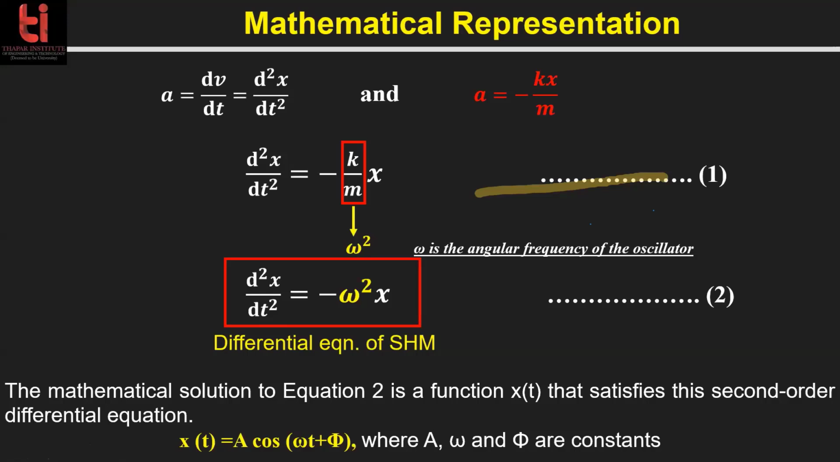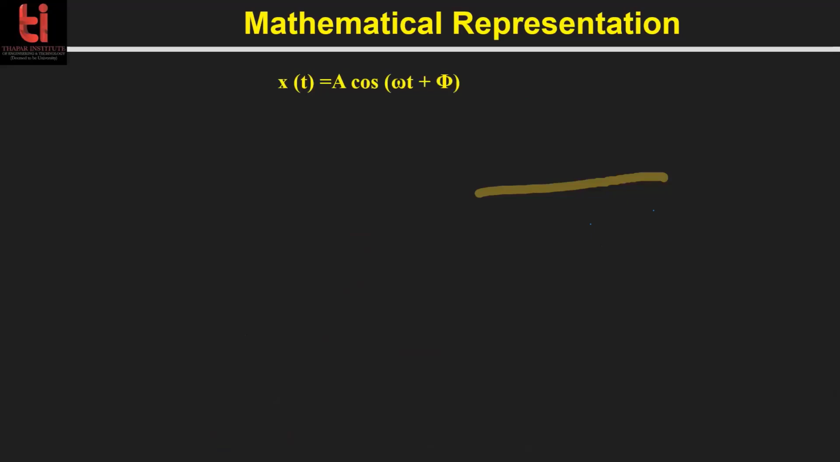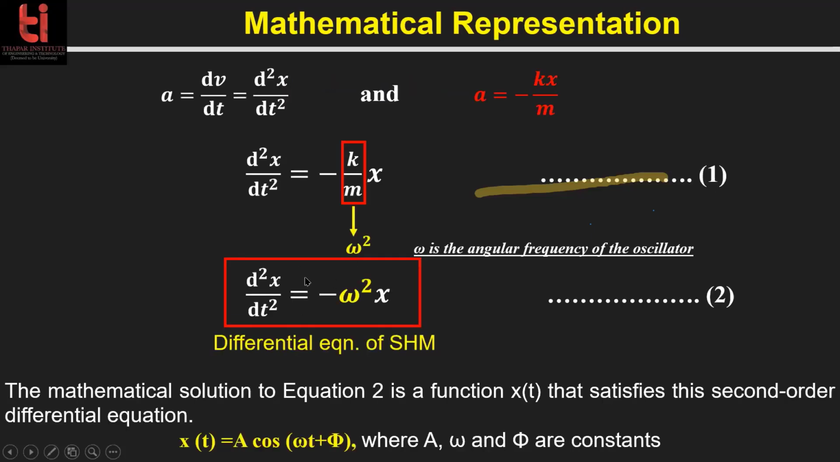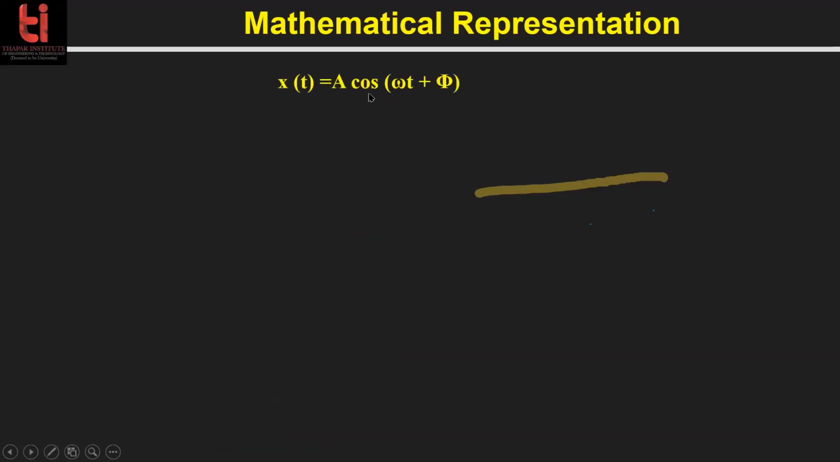I left a question behind, that why are we calling this omega the angular frequency? Do you want to ask or no? Yes, sir. Okay, then we'll have an answer. So this is the solution of simple harmonic motion, and this is the differential equation of simple harmonic motion. And what about the time period?